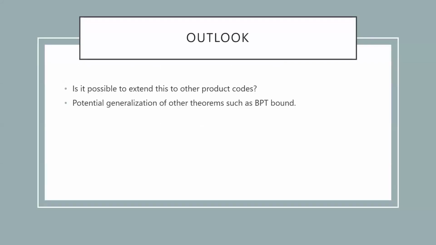There are also other questions. Once you have the generalized Bravyi-Koenig theorem, one immediate question is, beyond hypergraph product codes, is it possible to use the understanding of logical gates to extend these results to other product codes? And then there are also potential generalizations to non-geometrically local code families, such as the Bravyi-Poulin-Terhal bound, which basically tells you a trade-off between distance, logical gates and the number of qubits.